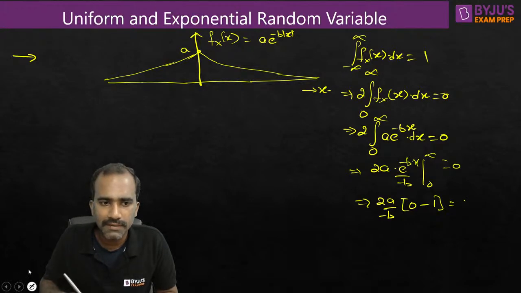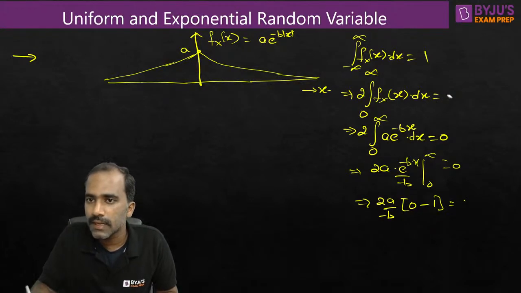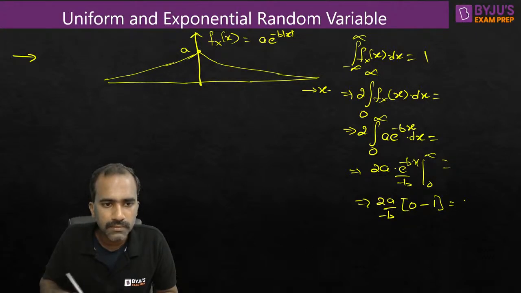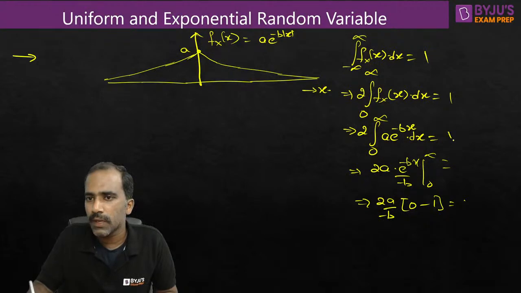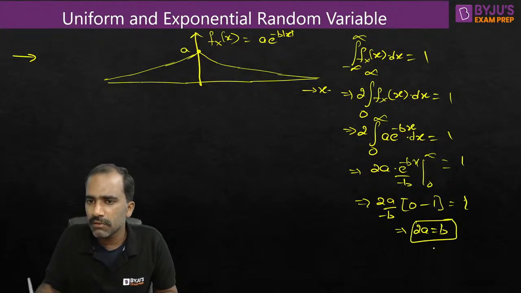My mistake here. I've made a mistake here, I think. So this should be equal to 1. Say minus 1 into minus will become plus. So 2a should be equal to b, or a should be equal to b by 2.